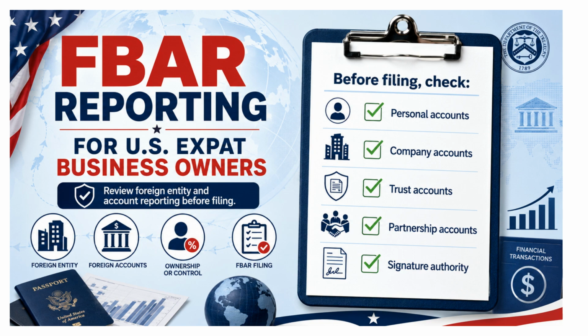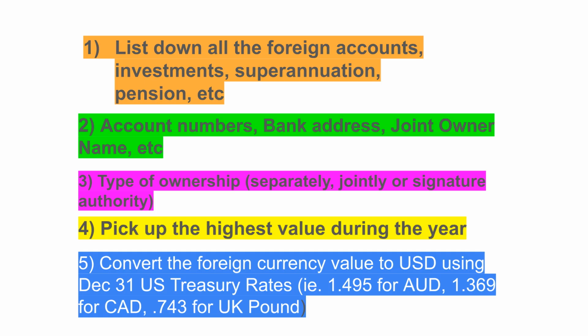Don't forget to gather also the financial information to all foreign accounts relating to your company accounts, trust accounts, partnership accounts, or any signature authority that you have in any companies or entities that you own or control. So list down all the foreign accounts, investments, superannuation, pension, and their account numbers, bank address, joint owner name if applicable. What is the type of ownership? Is it separately owned, jointly, or just a signature authority?